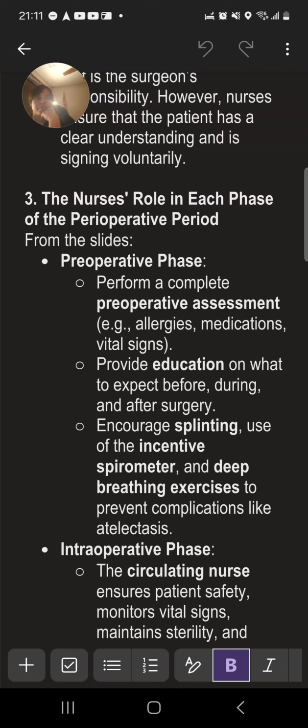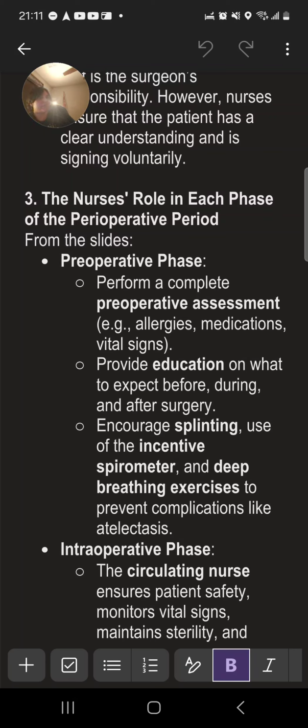From the slides. Preoperative phase. Perform a complete preoperative assessment, e.g., allergies, medications, vital signs. Provide education on what to expect before, during, and after surgery. Encourage splinting, use of the incentive spirometer, and deep breathing exercises to prevent complications like atelectasis.